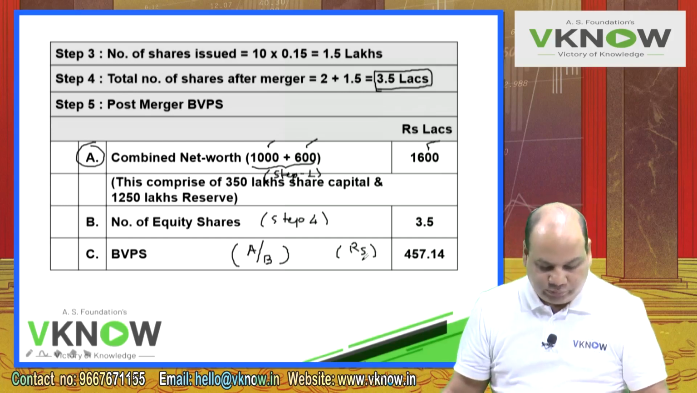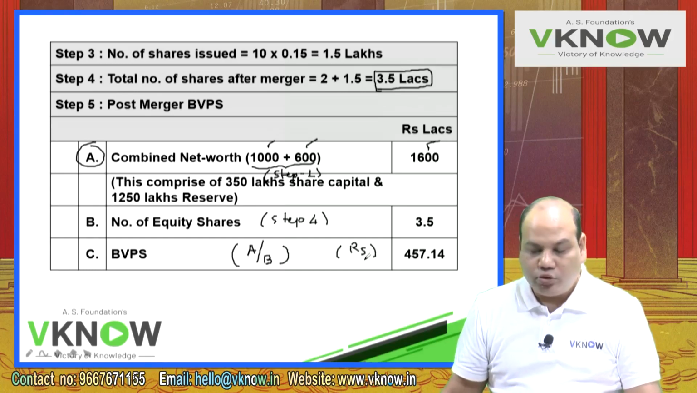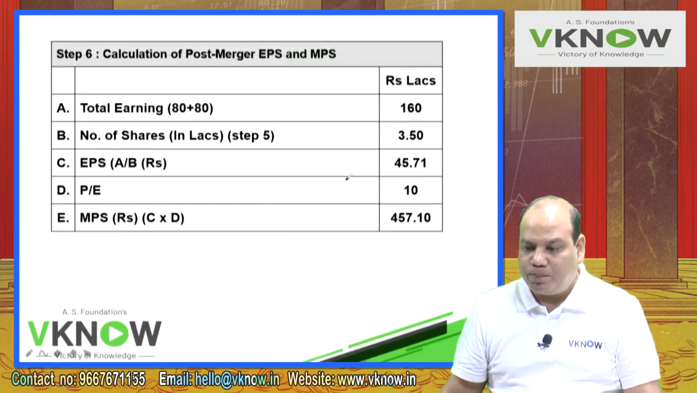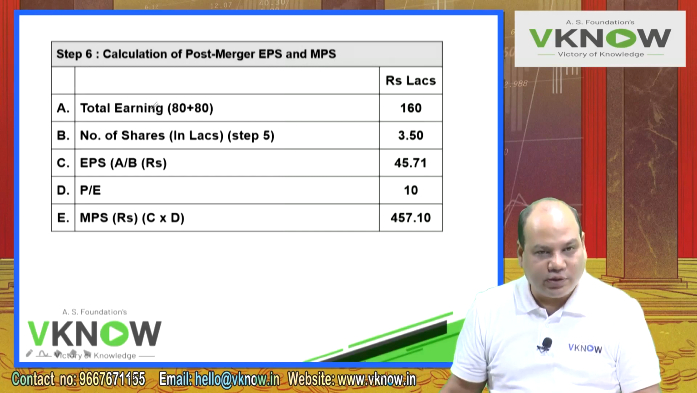So this way this helps us to understand better. So we have got book value per share after merger. Now we have to also calculate post merger EPS and post merger MPS. That's very easy because total earnings we have computed. Post merger P/E ratio is given. So my task is very easy.